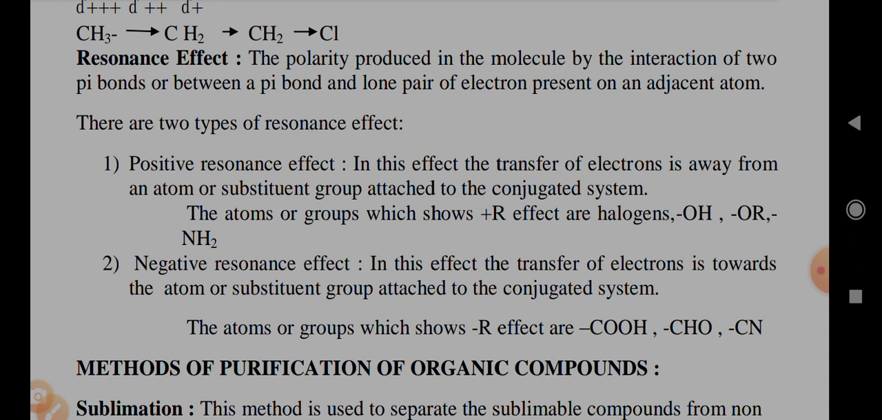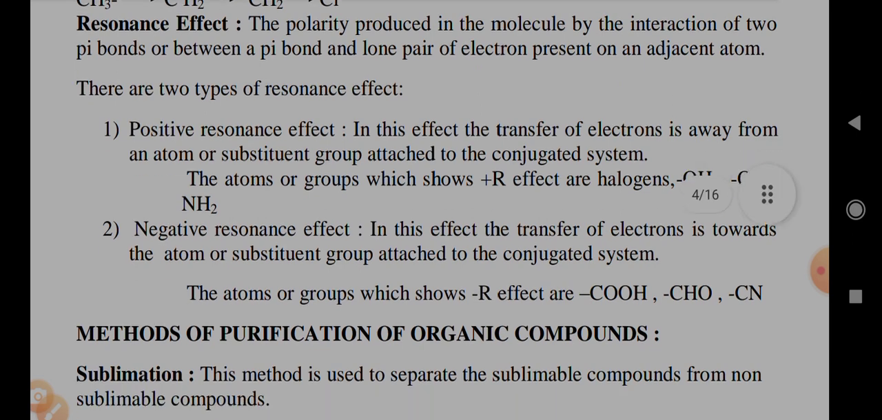There are two types of resonance effect. Positive resonance effect. In this effect, transfer of electrons is away from an atom or substituent group attached to the conjugated system. Atoms which cause plus R effect are halogens. Negative resonance effect. In this effect, the transfer of electrons is towards the atom or substituent group attached to the conjugated system. Minus R effect groups are COOH, CHO, CN.